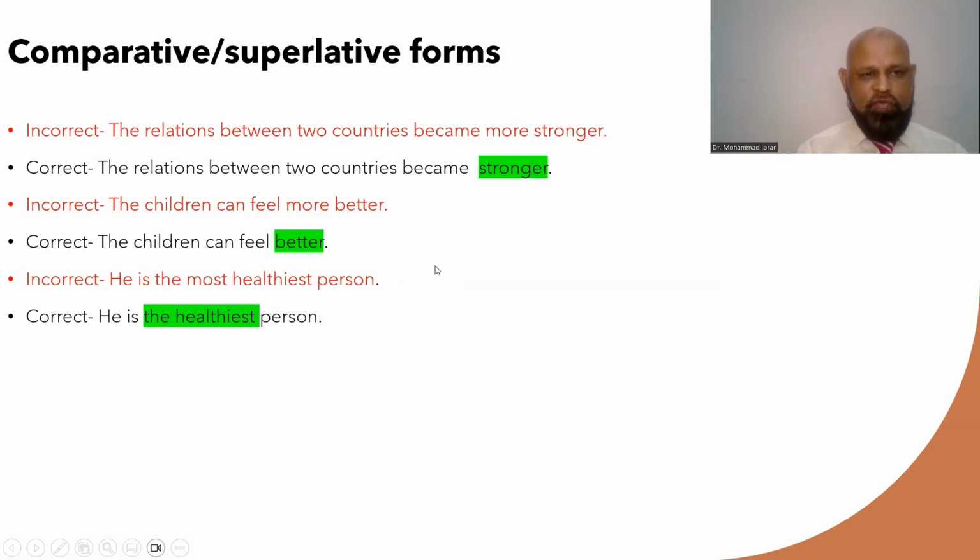Comparative and superlative forms. Let's look at the first example. The relations between two countries became more stronger. So if you look at the last two words, stronger is already a comparative adjective. So there is no need to use more here. So it should be became stronger.